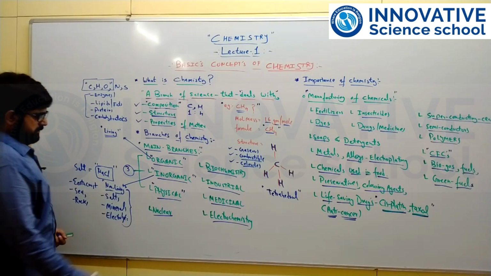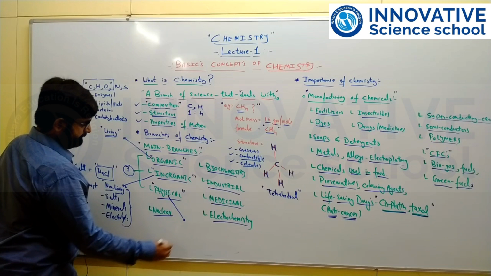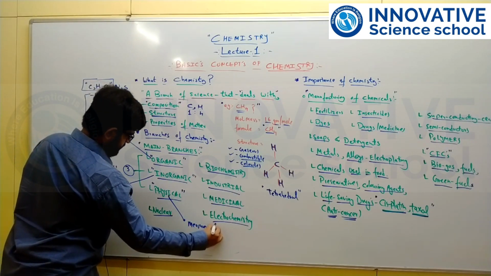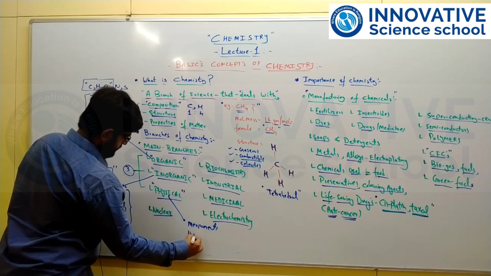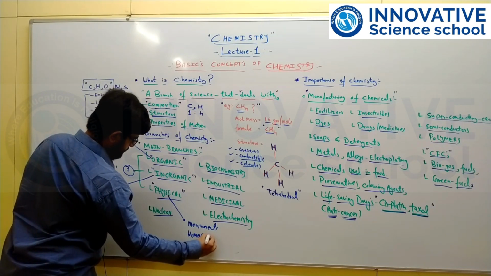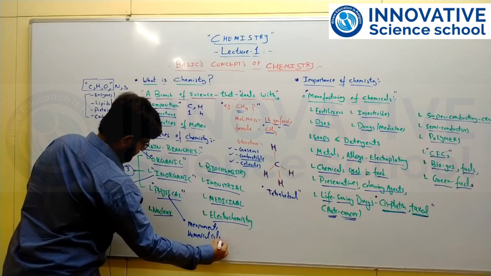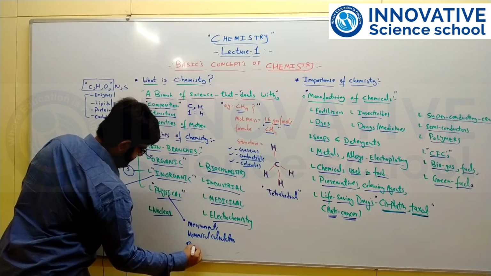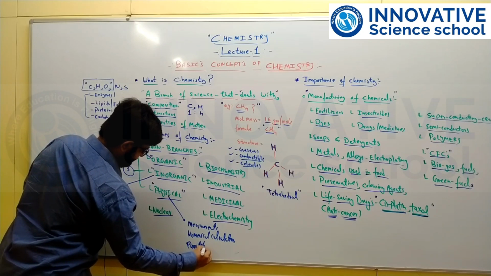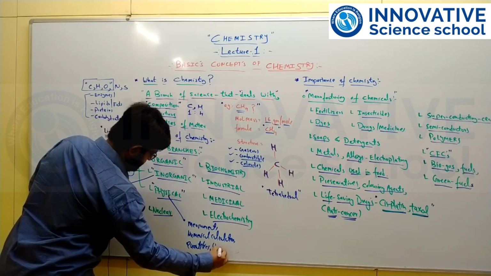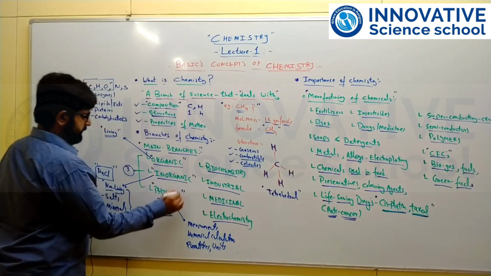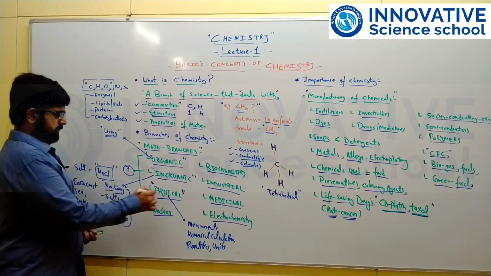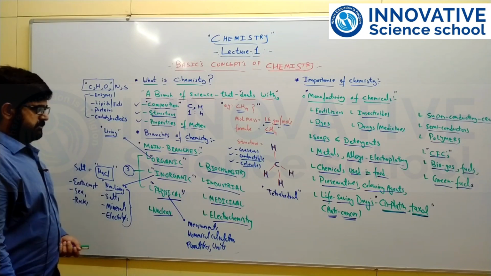In physical chemistry we are dealing with measurements as well as numerical calculations, different types of quantity measurements as well as different units. The total is included in physical chemistry, right? That is the third one of the major branches.